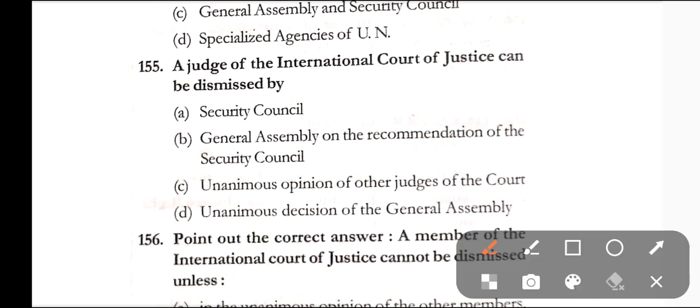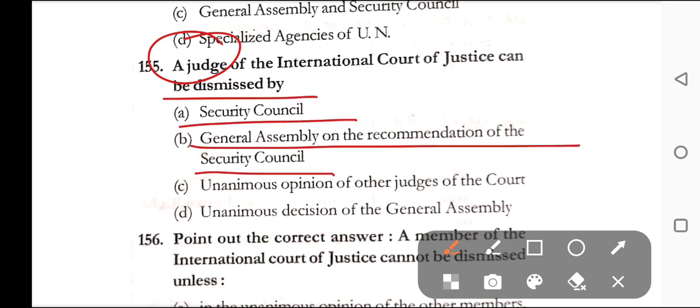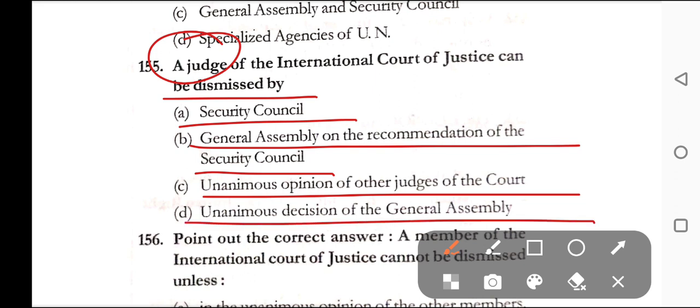Question number 155. A judge of the International Court of Justice can be dismissed by option A, Security Council, B, General Assembly on the recommendation of the Security Council, C, unanimous opinion of the other judges of the court, and option D, unanimous decisions of the General Assembly. Here, in question number 155, the correct answer is option C, that is unanimous opinion of the other judges of the court.